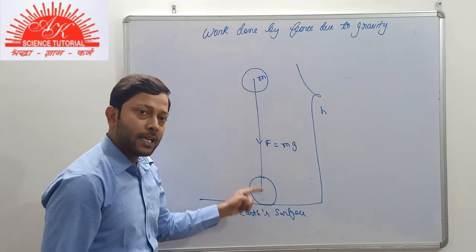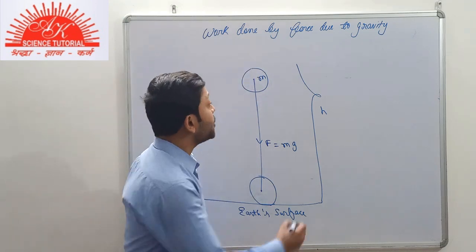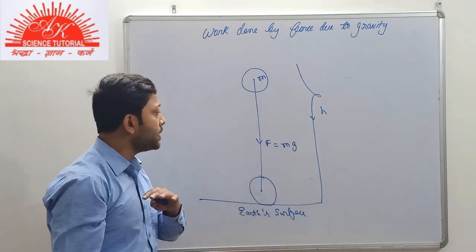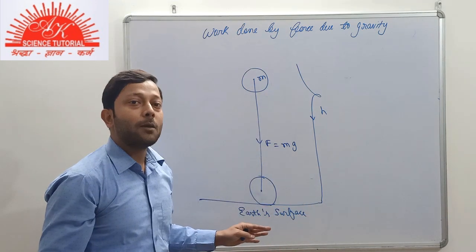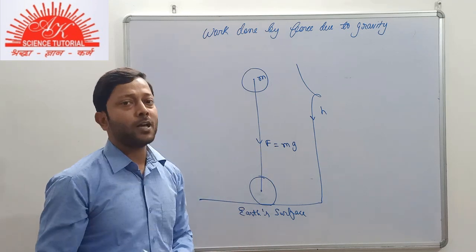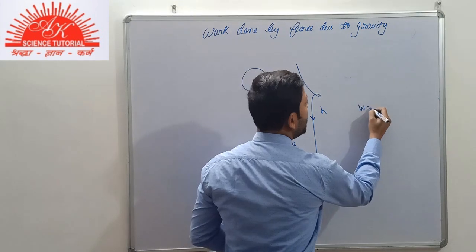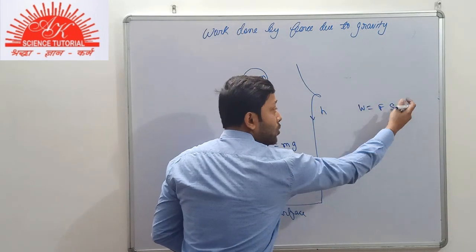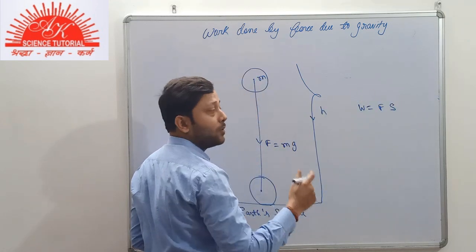So the force is acting in the downward direction and the displacement of the body is also in the downward direction. So there is no angle between them. It means that theta here is 0 because both of them are in the same direction. So the work done will be directly equal to F into S, because cos theta, that is cos 0, will be 1.